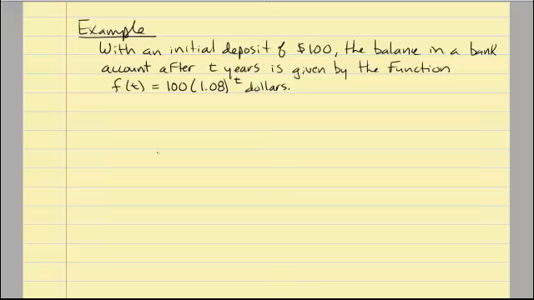So to get started with this one, let's go ahead and look at an investment with an initial deposit of $100. The balance in the bank account after t years is given by this function right here, f of t equals 100 times 1.08 to the t. Notice here that the base of t, the exponent t, is 1.08. 100 is not raised to the t power.